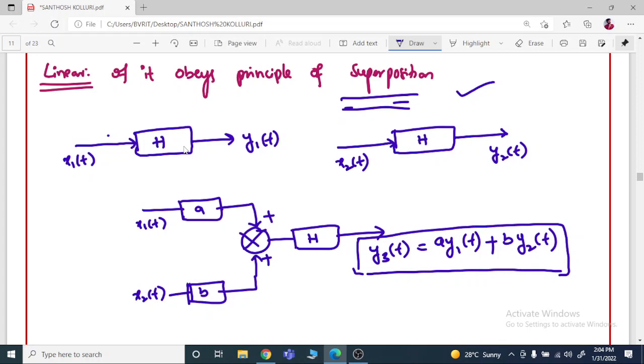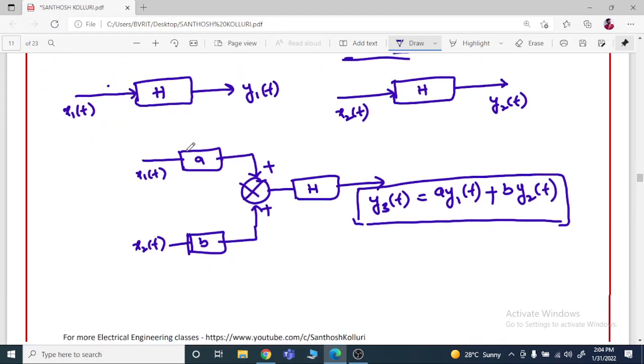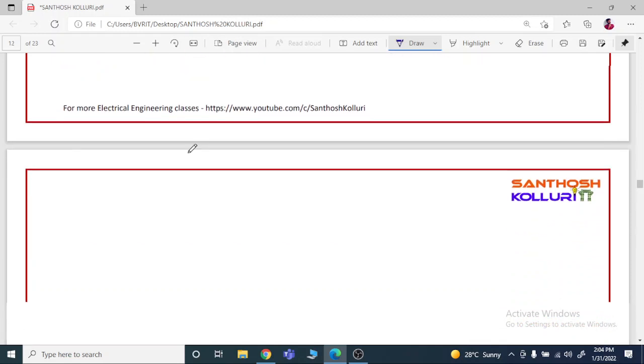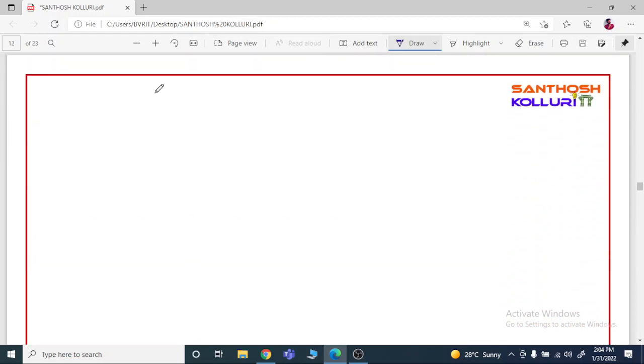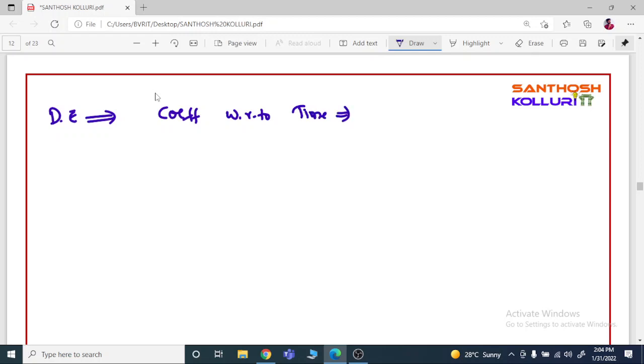What is the meaning of time invariant systems? When we represent a system with a mathematical model, like differential equations, if the differential equation coefficients describing the mathematical model are functions of time, varying with respect to time, then that system can be called a time varying system.